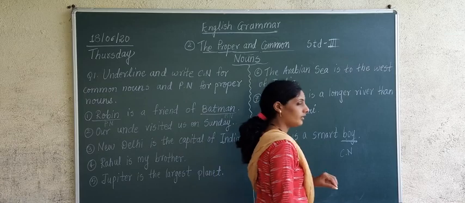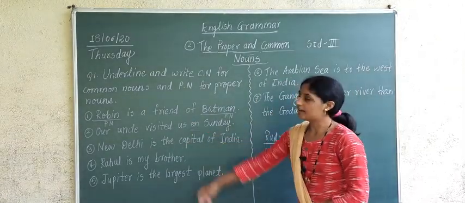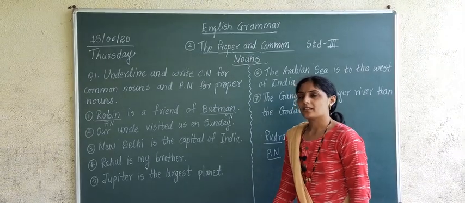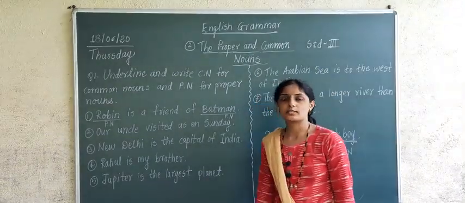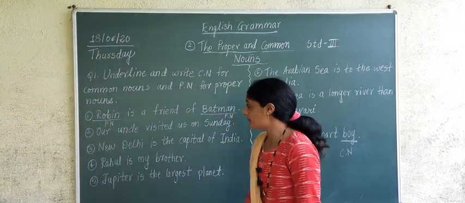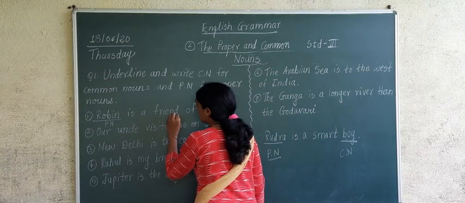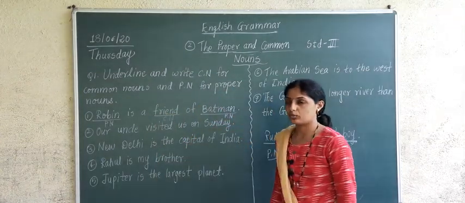Proper noun. Can you see? Right? And then friend is what? If I want to say Saisha is my friend, Saisha is what? Proper noun, and friend will be what? Friend will be common noun. So friend is what? Common noun.